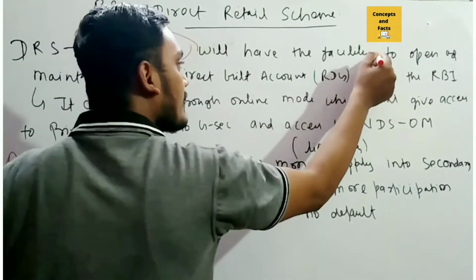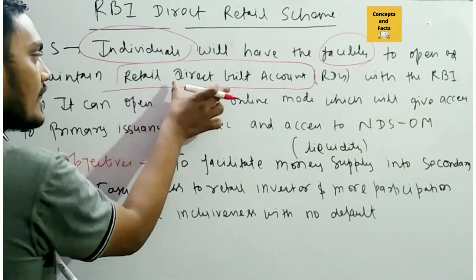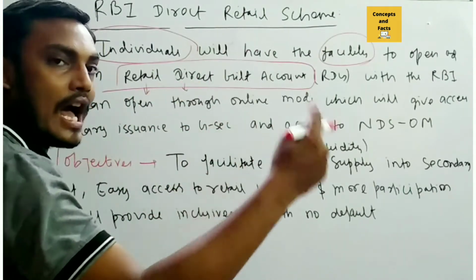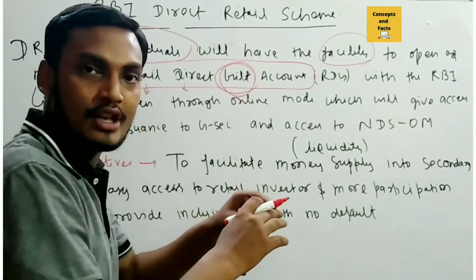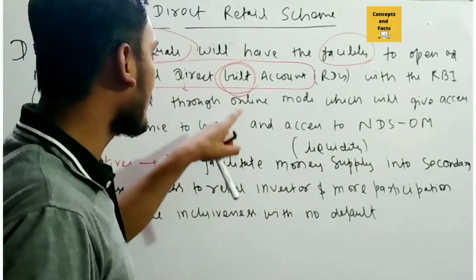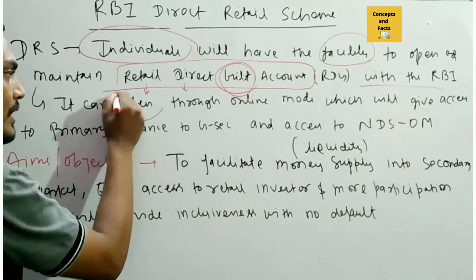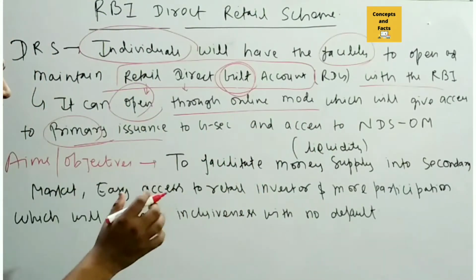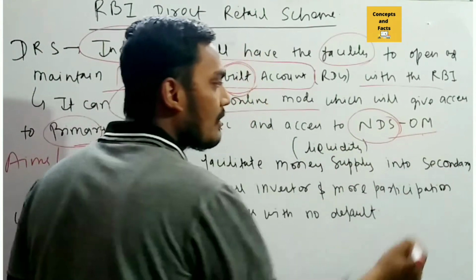So I have the facility to open a Retail Direct Gilt account. What do you mean by the Retail Direct Gilt account? Remember that retail direct means you can create an account directly with the RBI, which is gilt-edged. Gilt means there will be no default in that, and no case of mismanagement will take place, and that's why it is known as gilt-edged. With the RBI, it will be opened through an online mode, which will give access to the primary issuance as well as the secondary market of government securities, and access to the NDS-OM, the Negotiated Dealing System Order Matching.